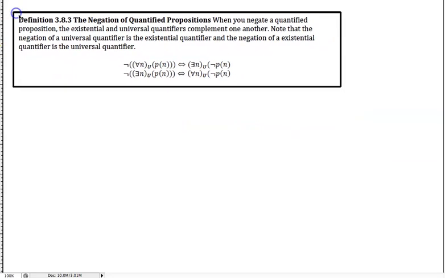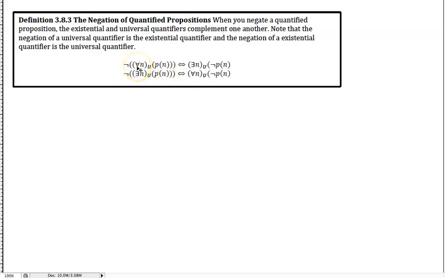All right, so next we're going to look at negation of quantified propositions. You can think of the universal and existential quantifiers as generalized conjunction and disjunction statements.